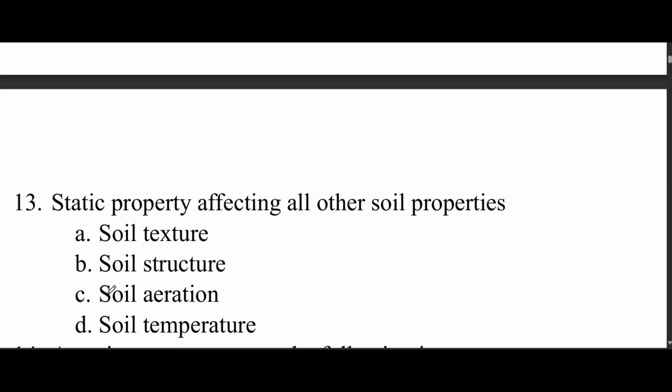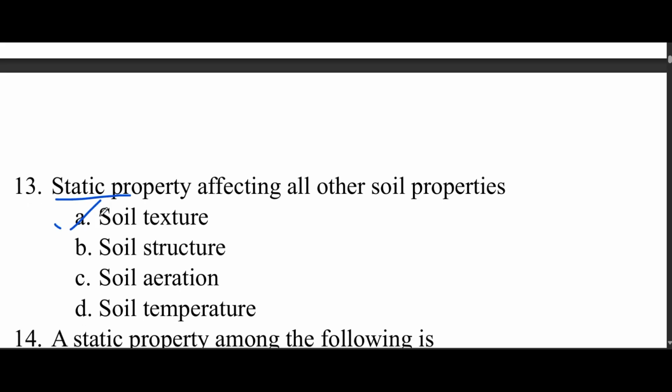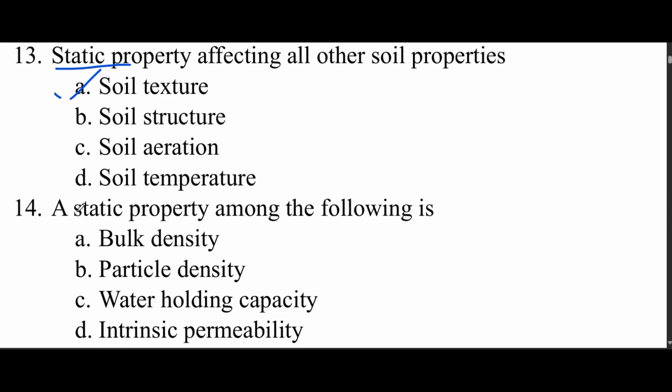Static property affecting all other soil properties. Option A soil texture, option B soil structure, option C soil aeration, option D soil temperature. So which is a static property? Static property means it is a property that will not change easily. So which is the correct option? Option A, soil texture. Soil texture is the static property that affects all other soil properties. Then, a static property among the following is: option bulk density, particle density, water holding capacity, intrinsic permeability. So which is the correct option?